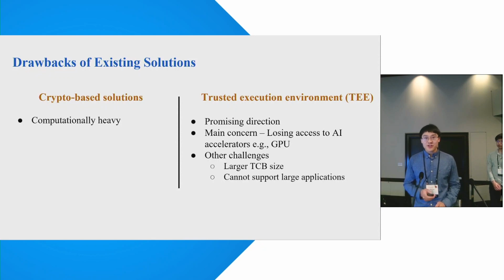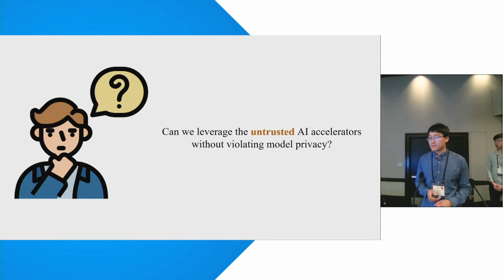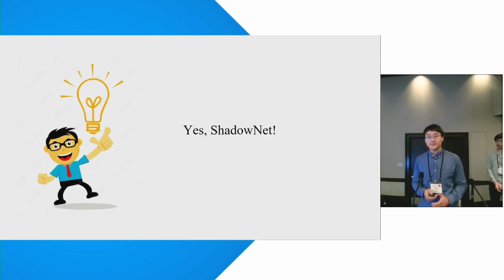However, the major concern of running model inference inside the TEE is we will lose access to AI accelerators. Remember, the smartphone vendors are investing heavily in making AI accelerators. The other challenges include increasing the TCB size and not being able to serve large applications due to the limited resources that TEE has. So the question comes, can we leverage the untrusted AI accelerators without violating model privacy? The answer is yes, ShadowNet.